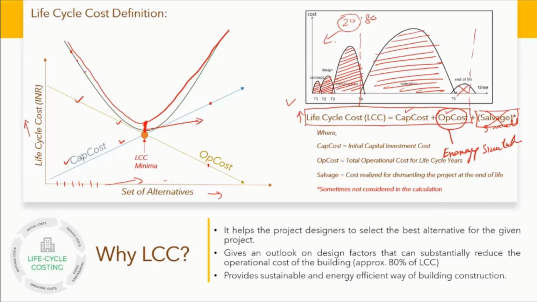So you just make all of these things variables. It will automatically generate thousands and thousands of alternatives, and with respect to their operational as well as capital cost, you'll find a kind of U curve. And the optimization tool that we are going to talk about later in the slides does exactly this, where it finds the minima which has the minimum life cycle cost. Therefore, once you get to know this within the given constraints and everything, you are actually at the best set of alternatives having the least life cycle cost.